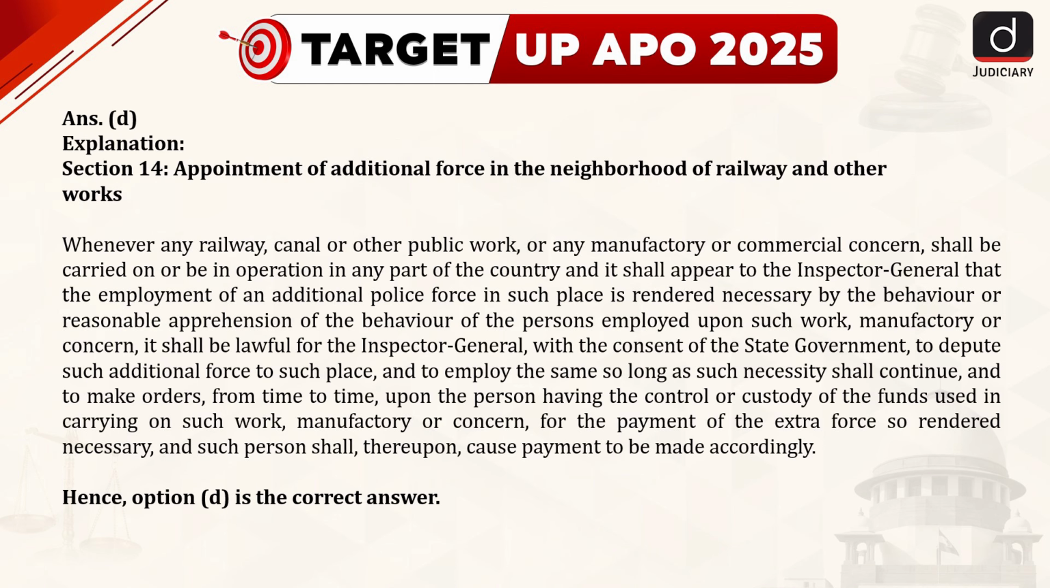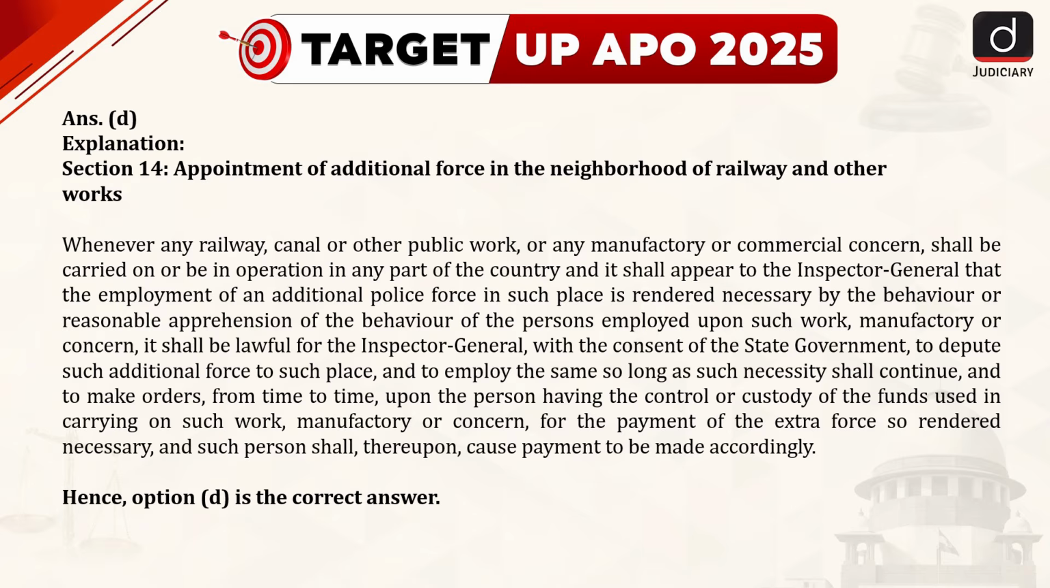Section 14 of the Police Act states that whenever any railway, canal or other public work or any manufacturing or commercial concern shall be carried on, be in operation in any part of the country, and it shall appear to the Inspector General that the employment of an additional police force in such place is rendered necessary by the behavior or reasonable apprehension of the behavior of the persons employed upon such work, manufactory or concern, it shall be lawful for the Inspector General, with the consent of the state government, to depute such additional force to such place and